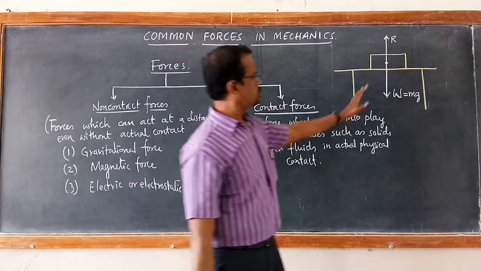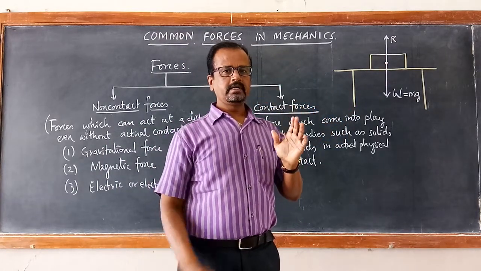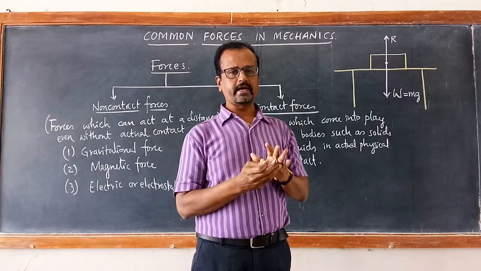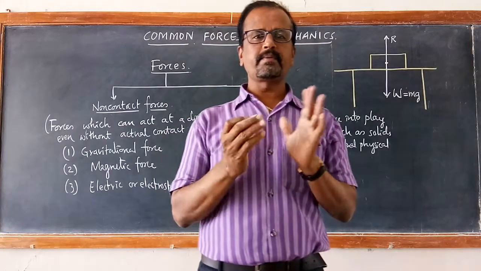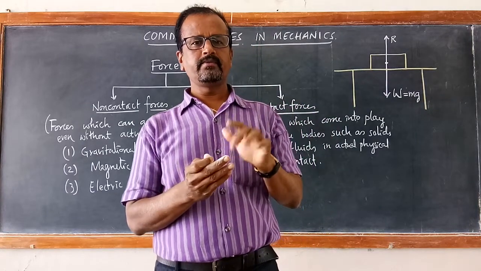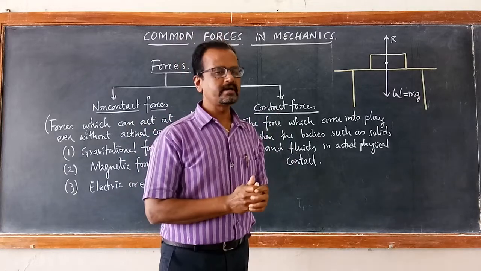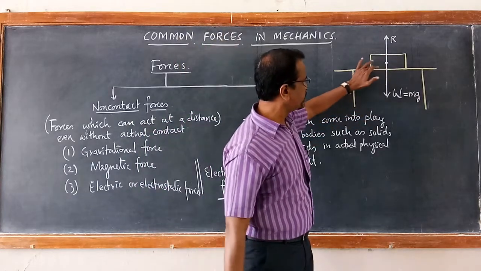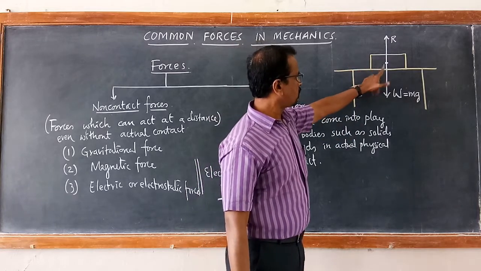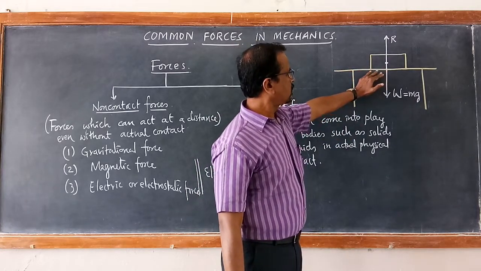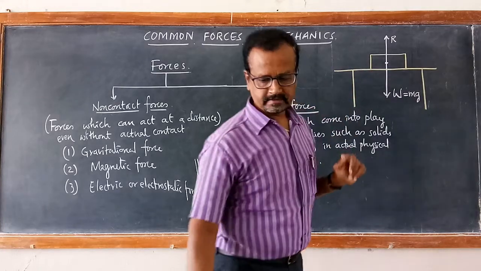So the force which is perpendicular to the object exerted by the surface in contact, the force which is perpendicular to the surface whenever the object is in contact with the surface is called normal reaction, and this force is always perpendicular to the surface. So this is called a normal force or reaction force. It is a perpendicular component.